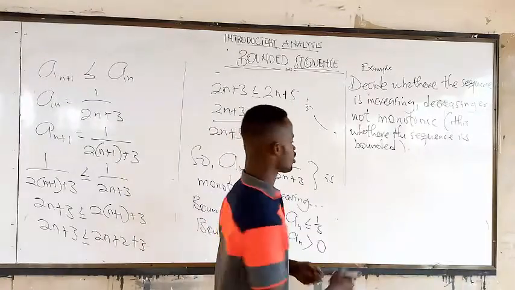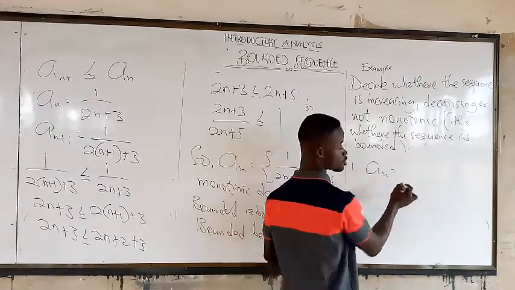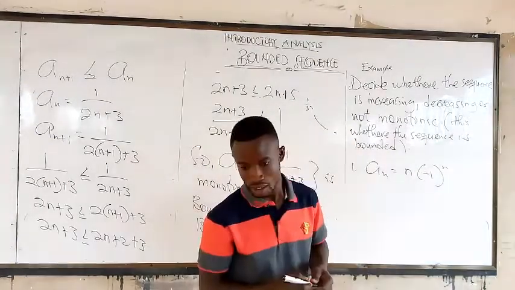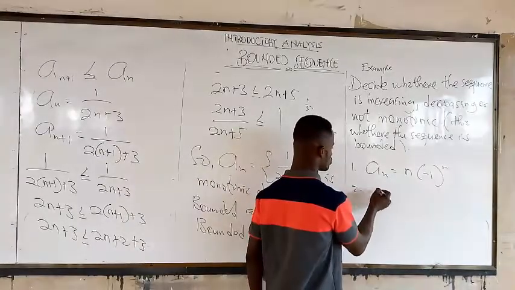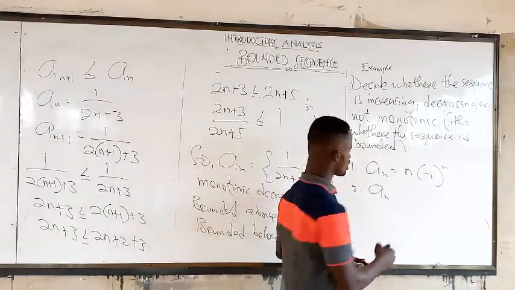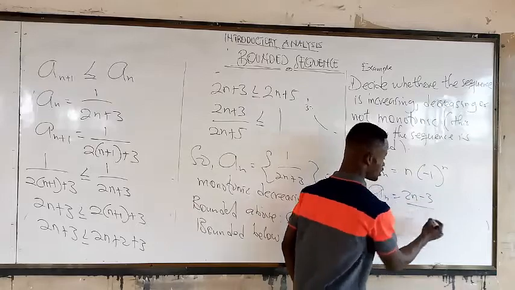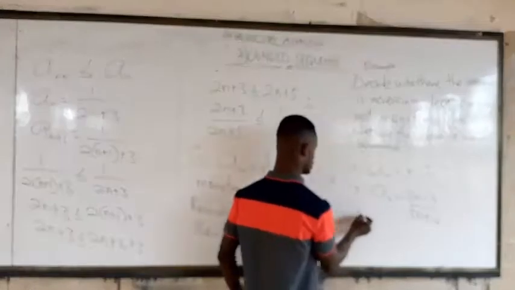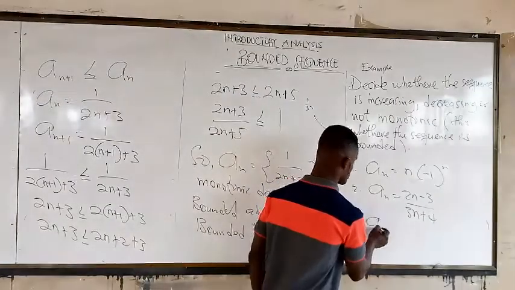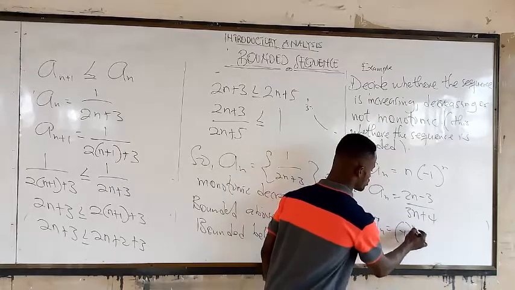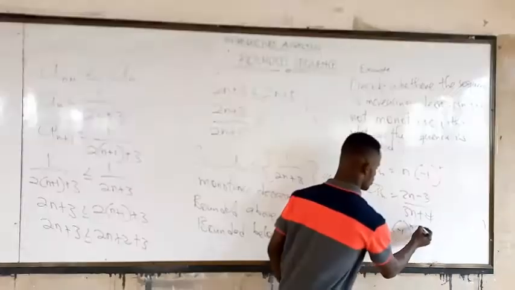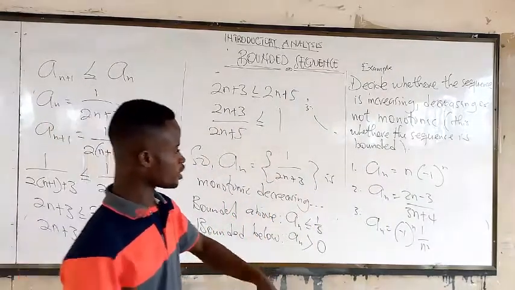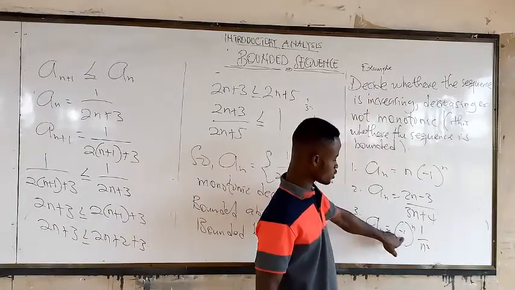Decide whether: 1, a of n is equal to n times negative 1 raised to the power n, going to do it in the same way; 2, a of n is equal to 2n minus 3 over 3n plus 4; 3, a of n is equal to negative 1 raised to n, then 1 over n squared. Please, don't fear this one.